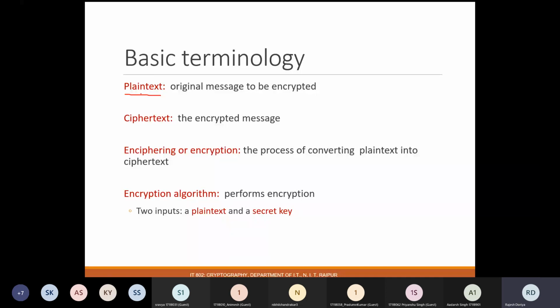Cryptography is all about making our information secure, making our messages secure, making our communication secure. So whatever we are trying to make secure, we consider it as a message or the important data, right? The thing or the data or the information or the communication which we want to make secure, we generally term it as plain text. Let's say you are trying to send some message to your friend and you want that nobody else should read it. That message will be termed as plain text.